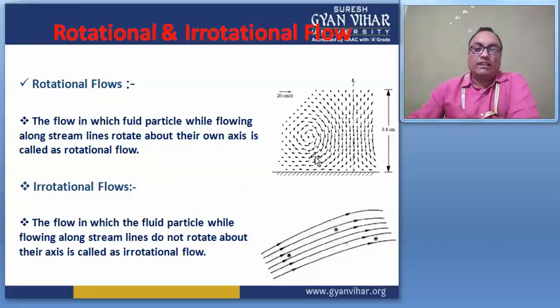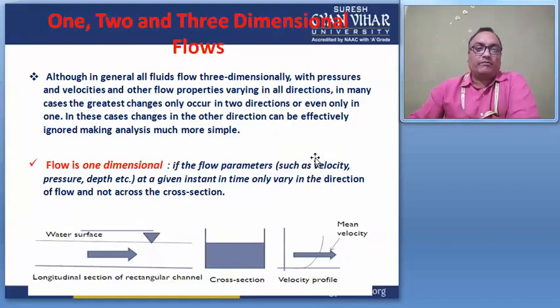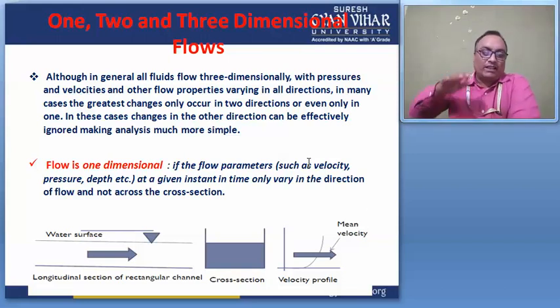This is called irrotational flow. Then 1, 2, and 3 dimensional flow. If the flow is in one direction, this is called one dimensional. If flow is in two directions, this is called two dimensional. And if flow is in 3 dimensions, this is called 3 dimensional flow, right?